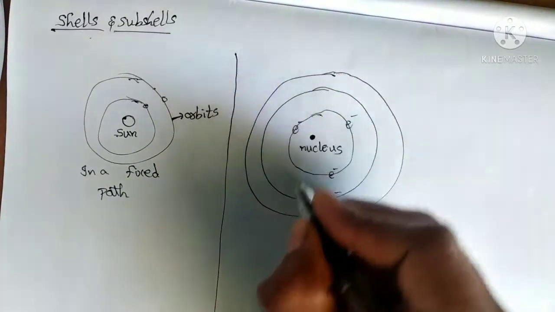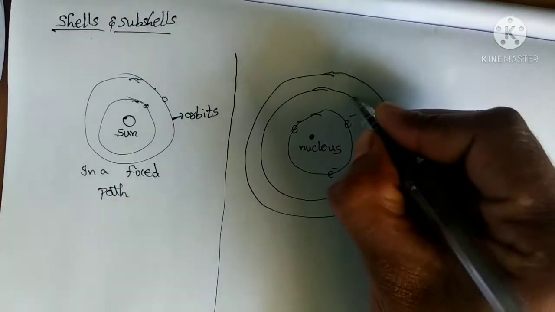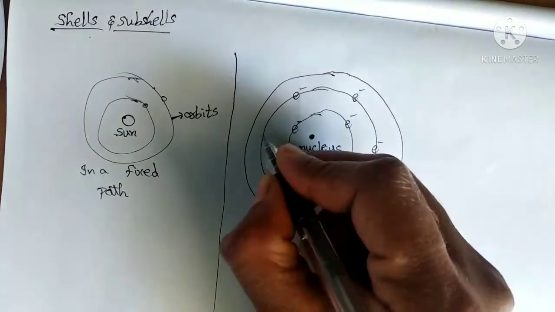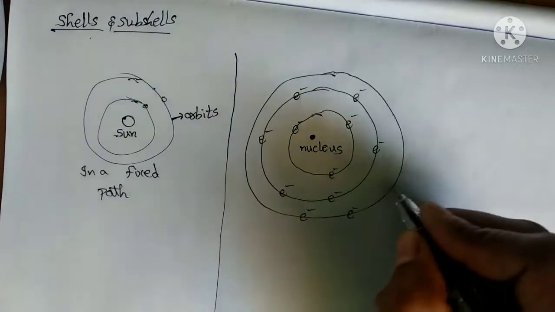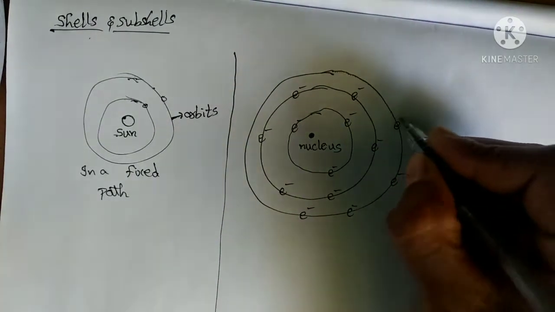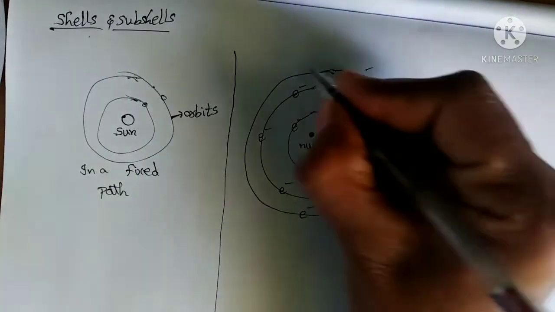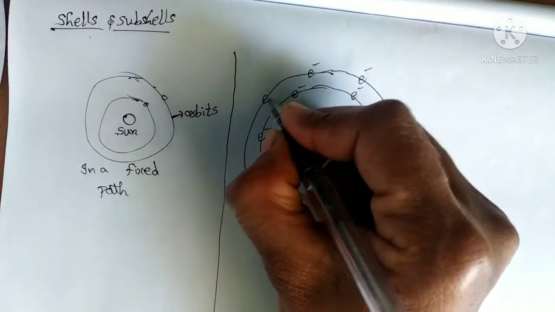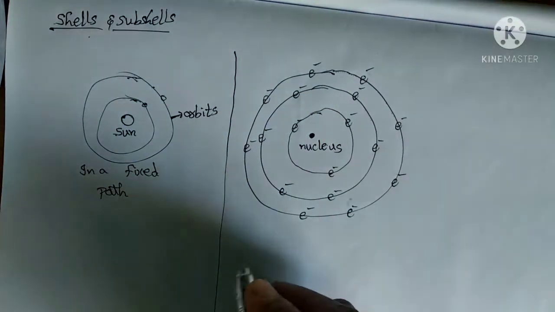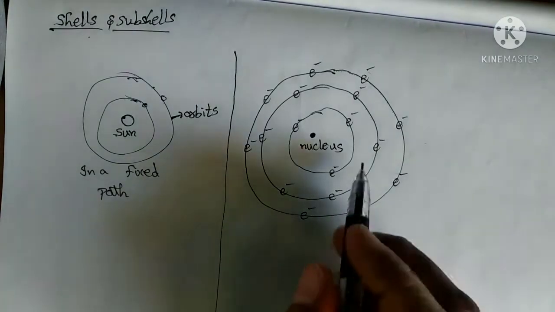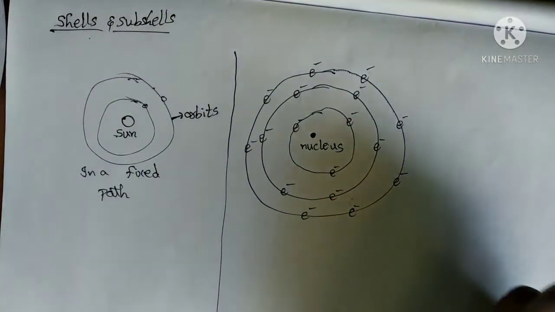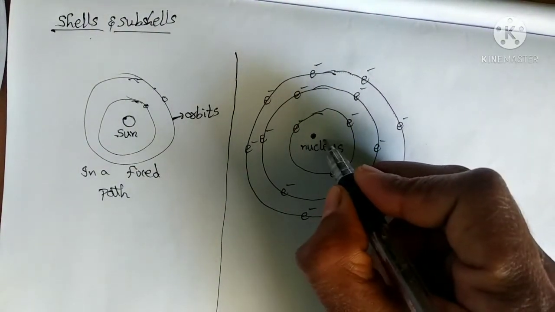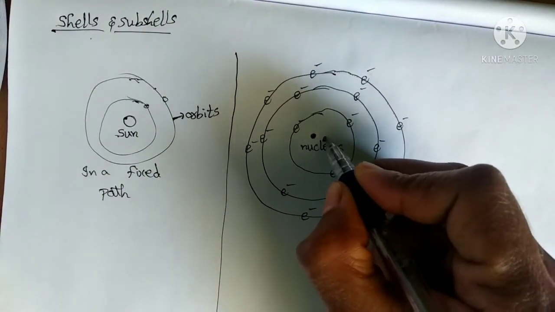These electrons also revolve around the nucleus in a fixed path. We can compare this with our solar system. So all the electrons will revolve around the nucleus in a fixed path.